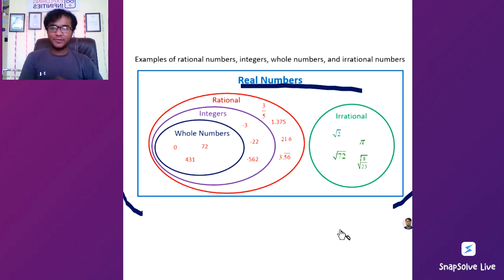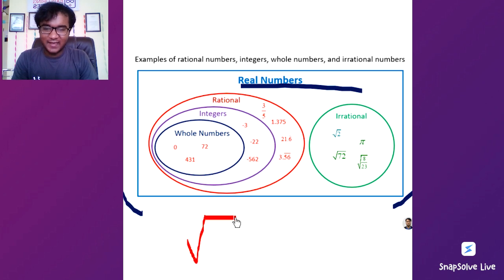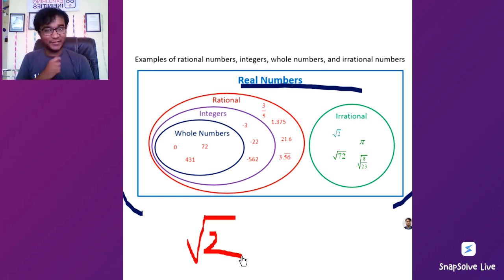So we've come to the end of the chapter, but this is exactly where I wanted to leave you guys at. I would want you to do the following. There are a couple of things which I want you to do. As I said, I told you that the square root of 2 is irrational, right? And let's look at why. That's going to be our next class. Why is square root 2 irrational?